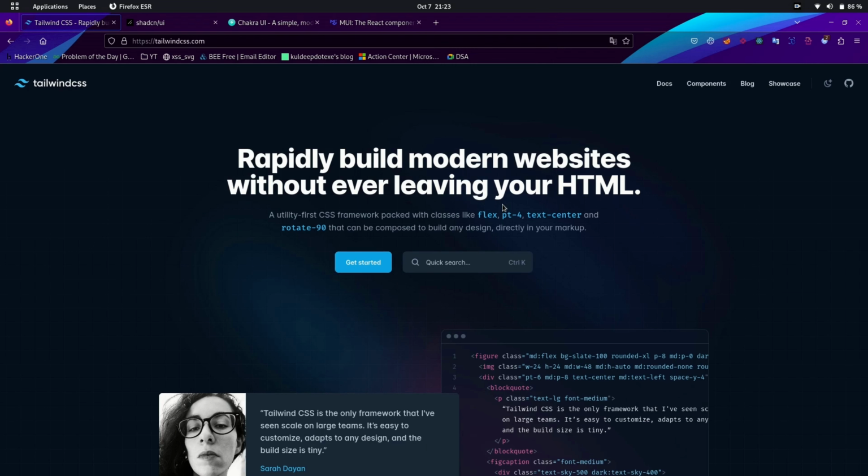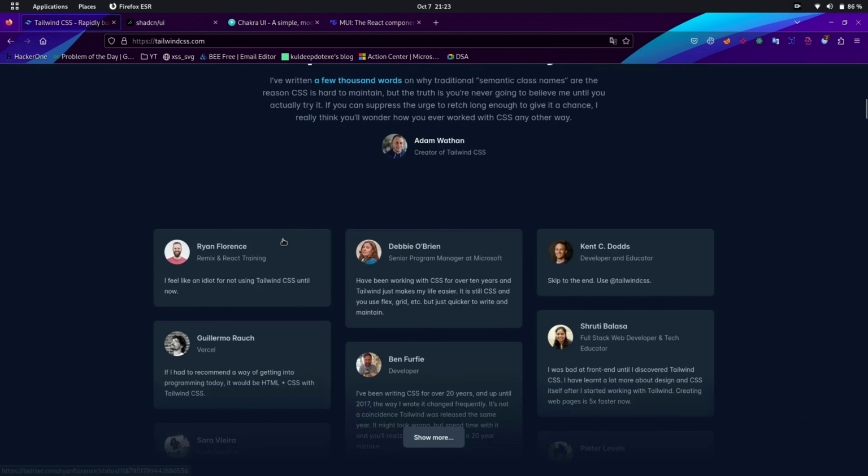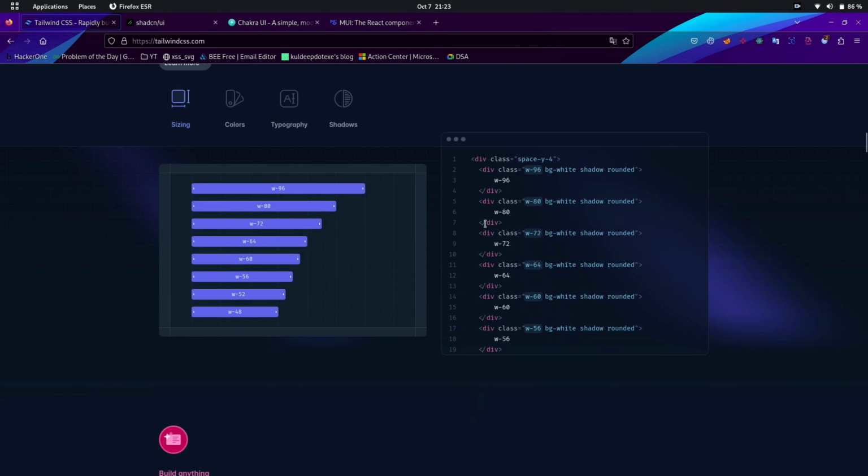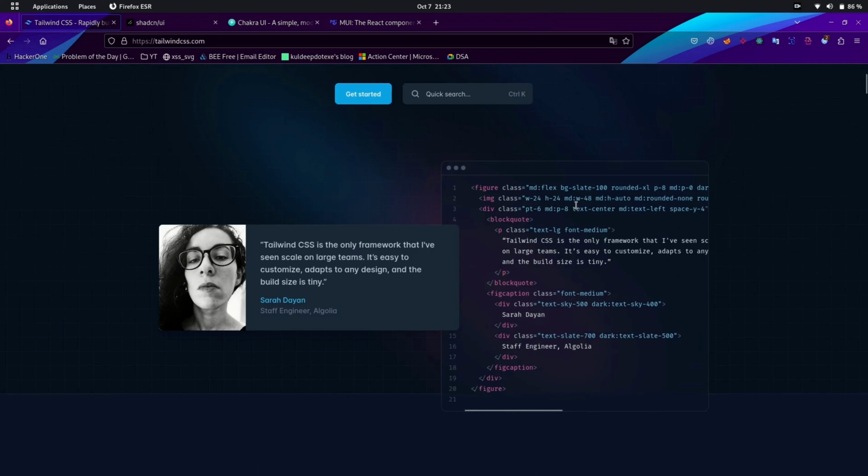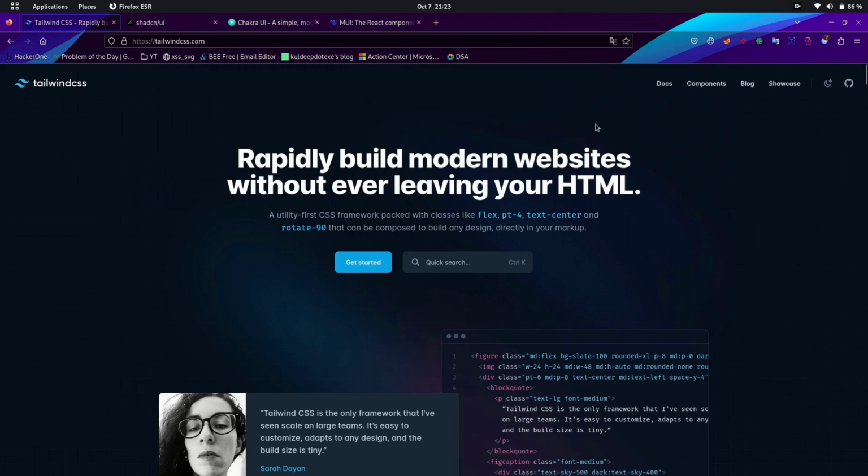First, we have Tailwind UI. It's like having a bunch of Lego blocks ready to build a cool castle. Tailwind UI gives you these pre-designed pieces of CSS code. You can put them together to create your own unique design. Easy and fun. To explore the websites made in Tailwind, navigate to the Showcase tab.